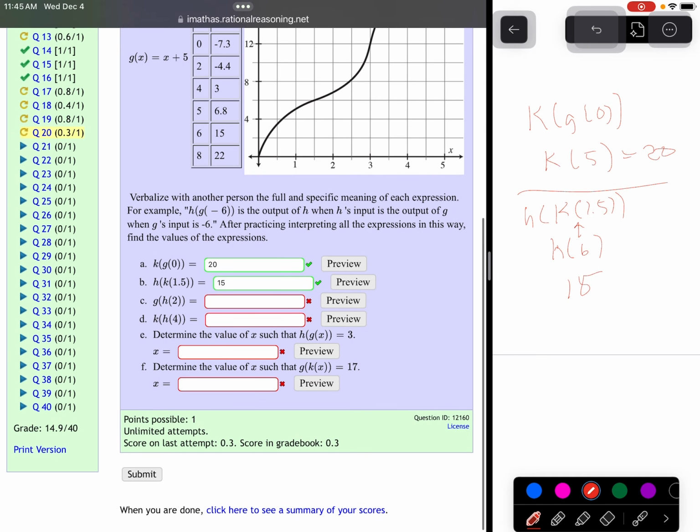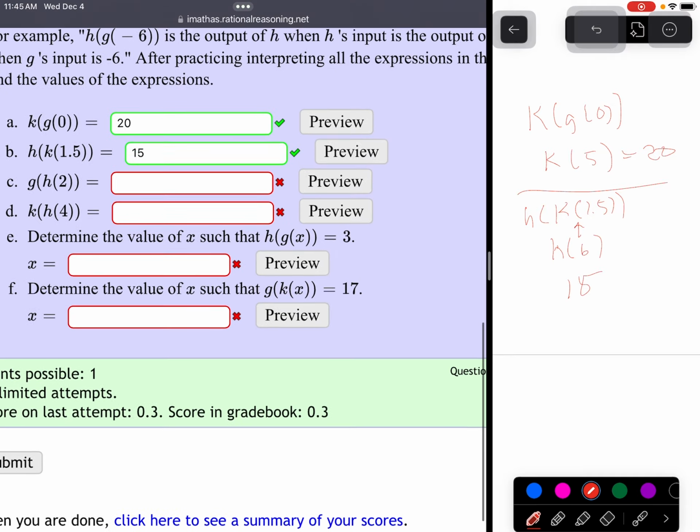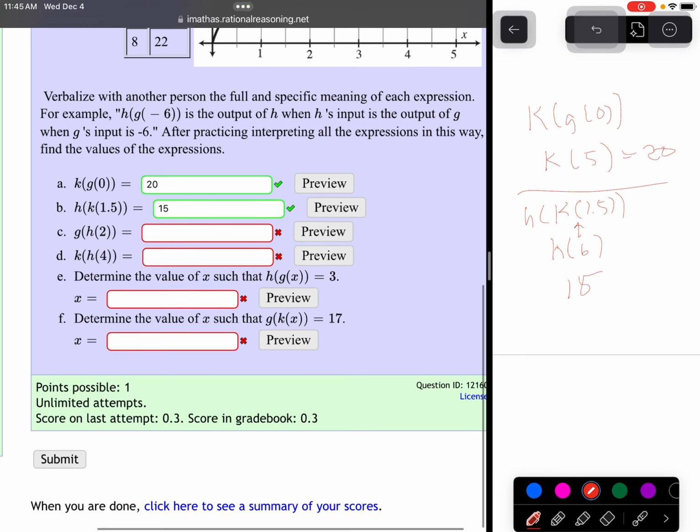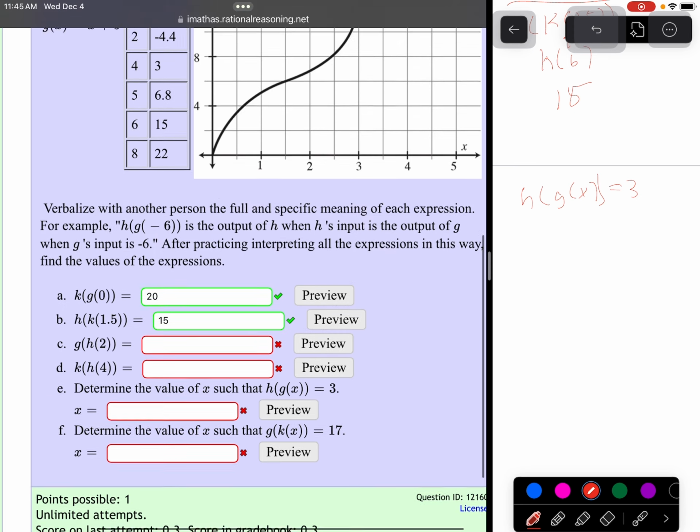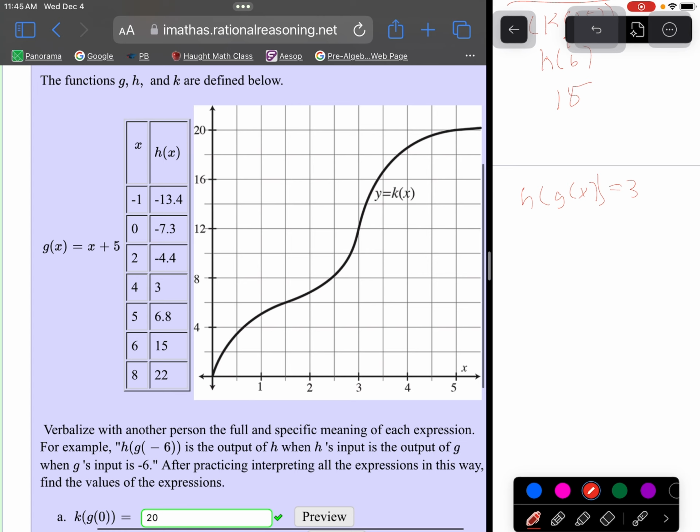Okay, now I would like to talk about E. Now E and F are the same kind of thinking. Okay, it says, where would h of g of x equal 3? Now this one's a harder way to think because we have to think about, on the h function, where is the height 3? So if we go to our h function, the only y value I see of 3 is 4. So that means that this inner input had to be 4. So that tells us that g of x is equal to 4.